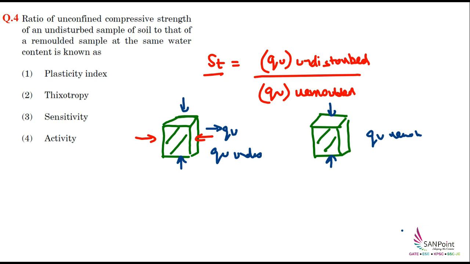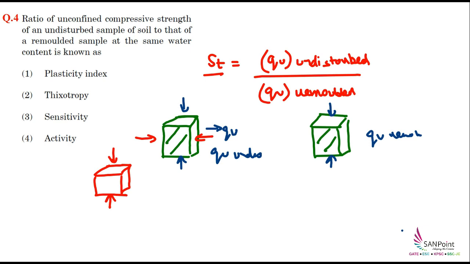You might have done the test in the lab for concrete cubes. Under the UTM or CTM machine, when you place the concrete block, we apply the load only in the vertical direction. That means those tests are also unconfined tests.